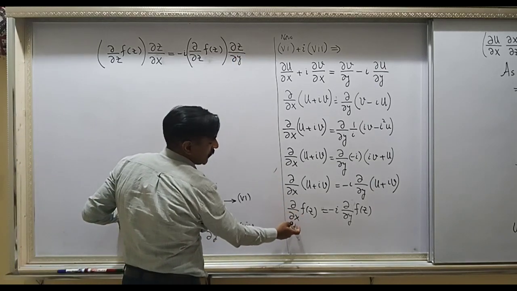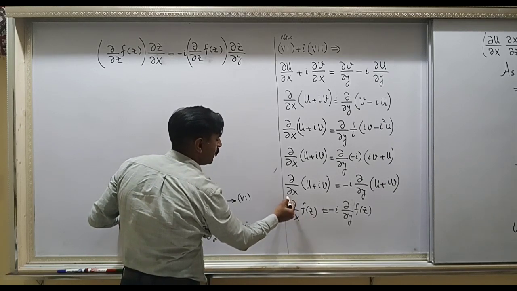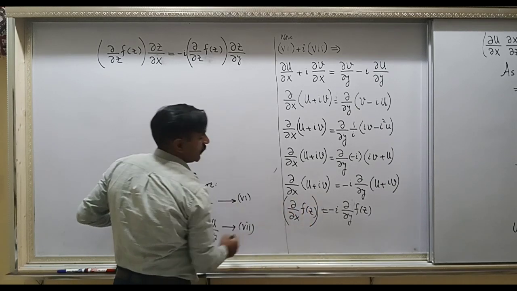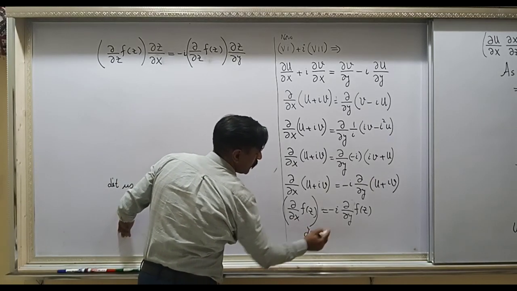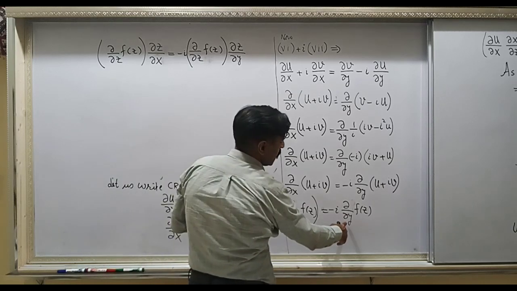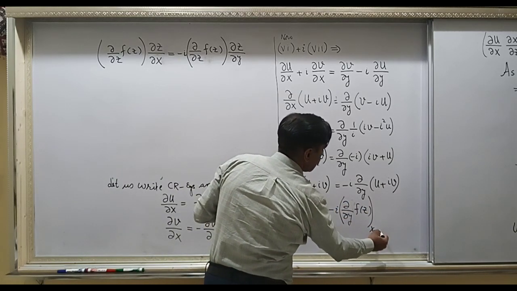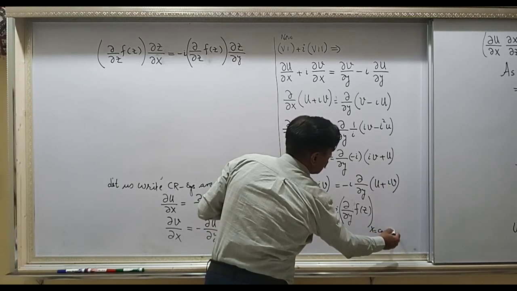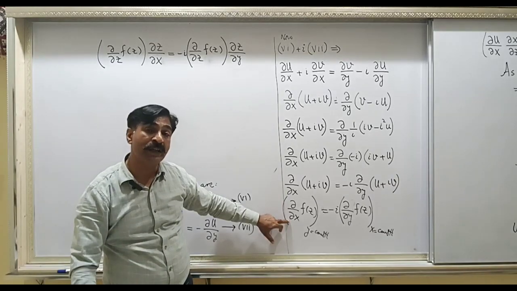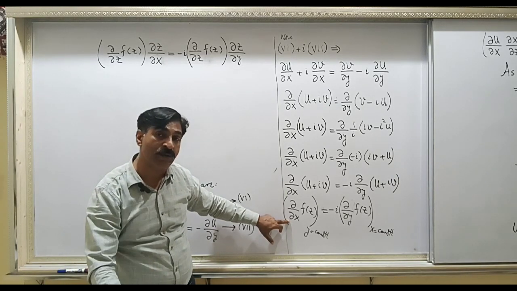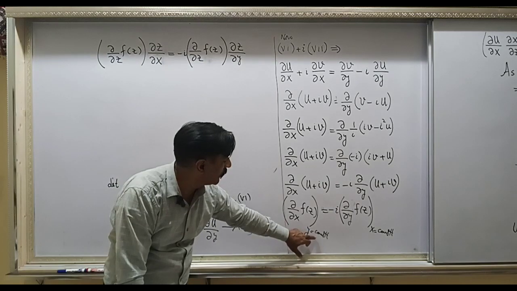This is the derivative with respect to x. It means on the left hand side your y is constant, and this is the derivative with respect to y. That means your x is constant here, because partial over partial x means you are differentiating the function with respect to x only, which means y is to be taken as constant.